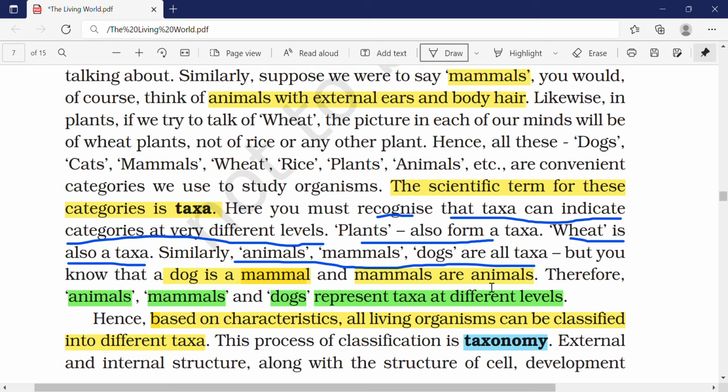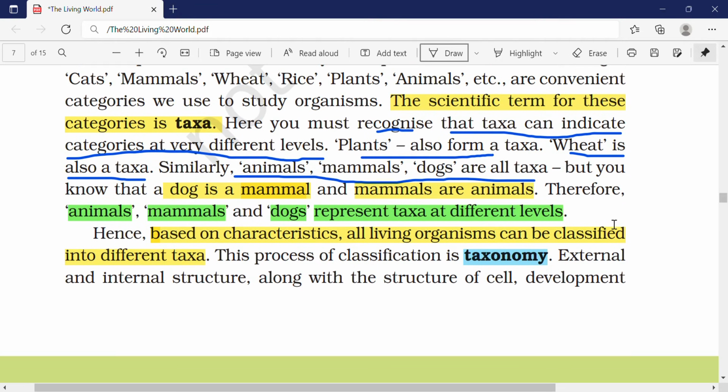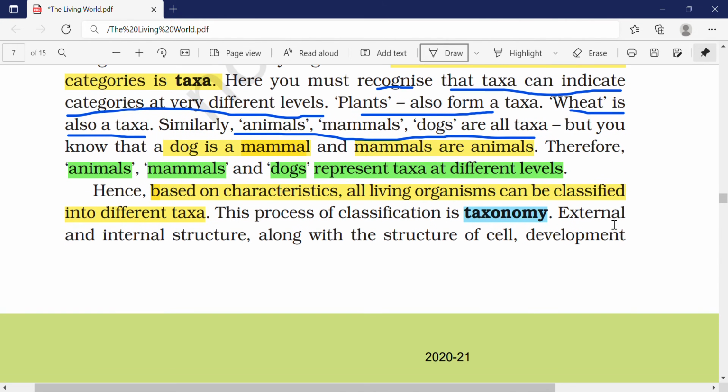If you don't understand at this point, in the further subtopic you will understand it clearly because it's given more elaborately. So don't worry, friends, we can learn it more elaborately in the next subtopic. Based on the characteristics, all organisms can be classified into different taxa. Based on the categories, all living organisms can be classified into different categories. Instead of categories, what do we call it? We call it taxa. So this process is called taxonomy.